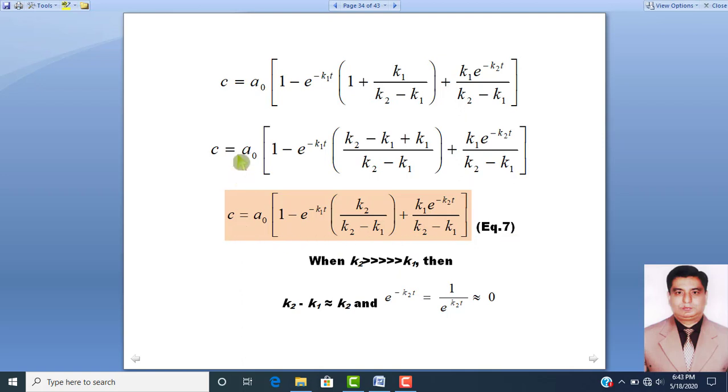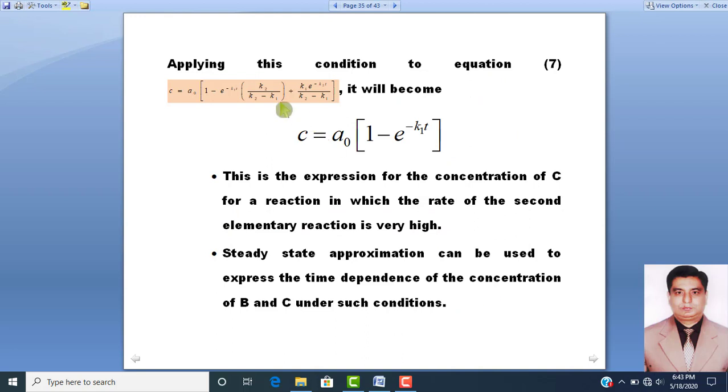Dear students, the possibility here is when K2 is very much larger than K1, then the difference K2 minus K1 will be equal to K2. So exponential base raised to power minus K2t will be equal to 1 over exponential base raised to power K2t, which is nearly equal to 0. So if we apply these conditions to equation number 7, the value of C will be equal to A naught into 1 minus exponential base raised to power minus K1t.